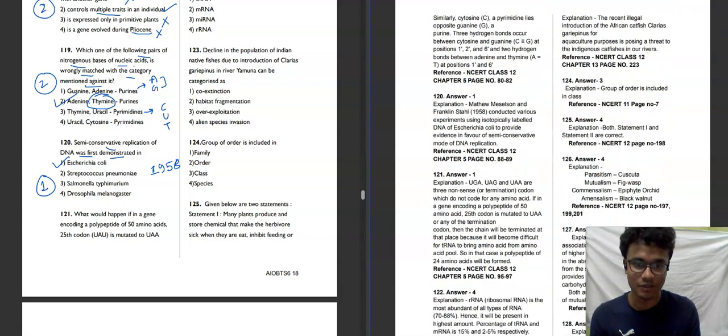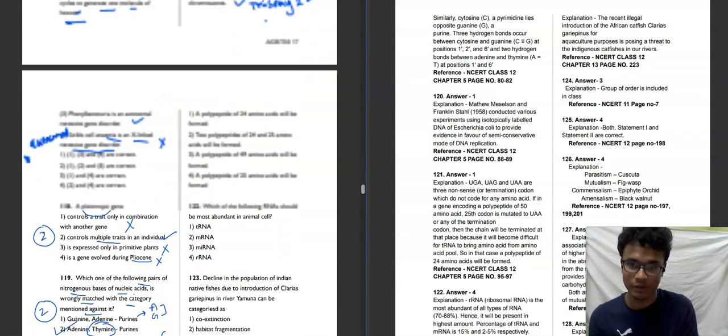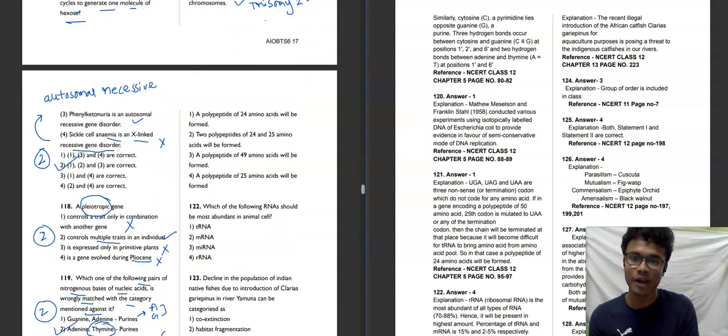Towards the next question, 121. What could happen if in a gene encoding a polypeptide of 50 amino acids, the 25th codon UAU is mutated to UAA? Now read the options. A polypeptide of 24 amino acids will be formed. A polypeptide of 24 and 25 amino acids will be formed. A polypeptide of 49 amino acids will be formed. A polypeptide of 25 amino acids will be formed.